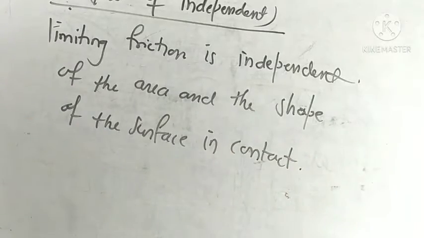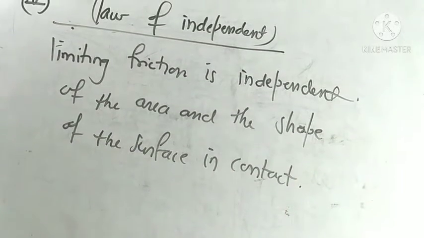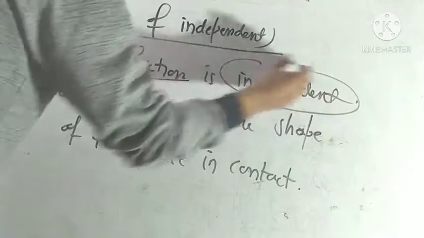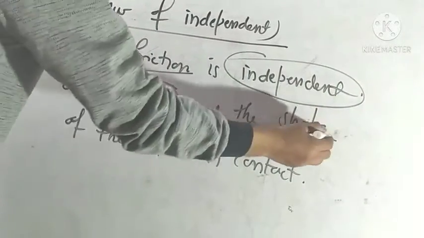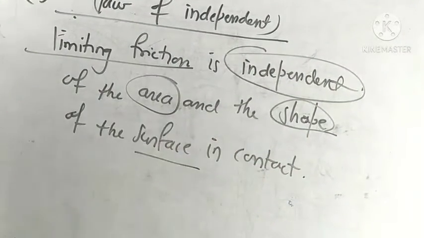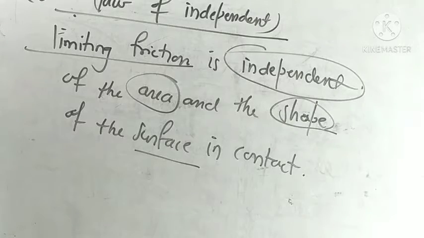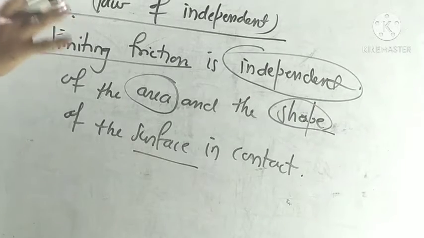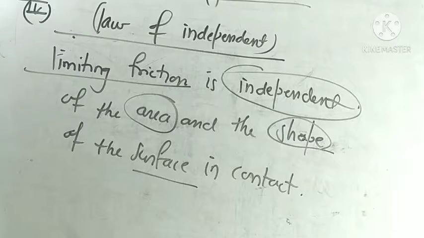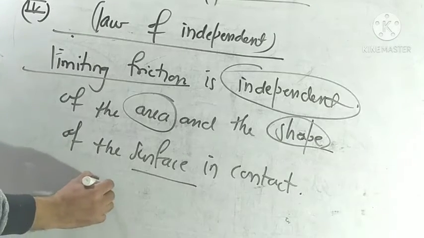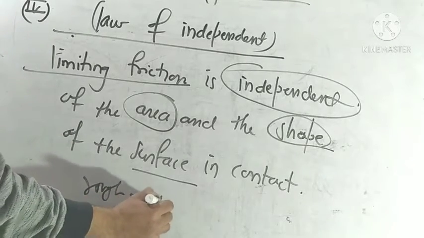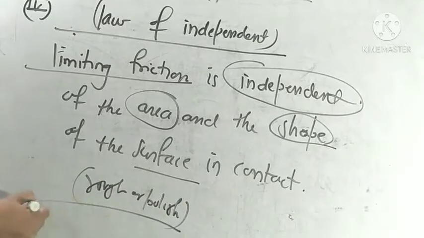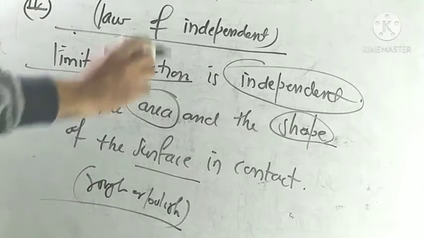So the law of independence says that limiting friction is independent of the area and shape of the surface in contact. Whatever the area, whatever the shape, it does not depend upon the shape and area, but it depends upon the surface, I mean rough or polished. But it is independent of the area and shape of that surface.